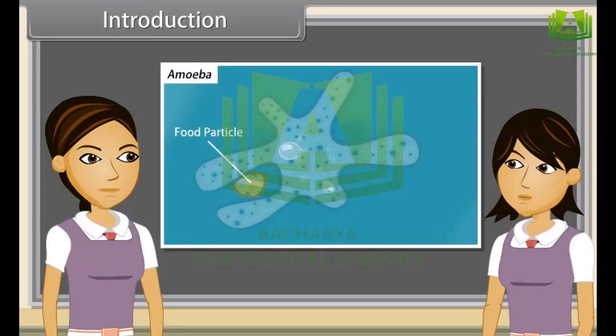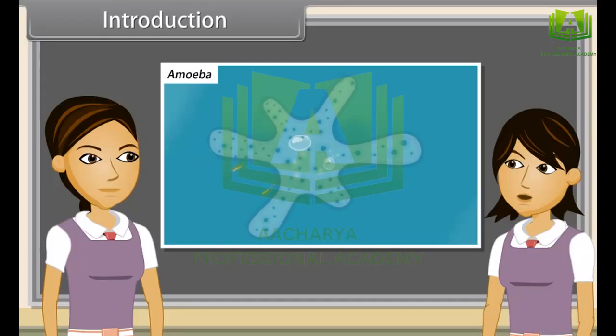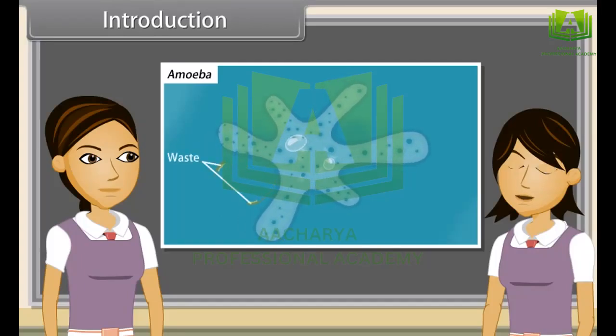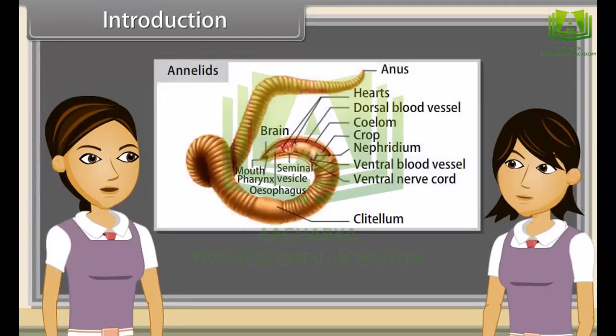The process of excretion is different in different organisms. Unicellular organisms remove these wastes by simple diffusion from the body surface into the surrounding water. Example, in amoeba, it is done through the plasma membrane. While complex multicellular organisms use specialized organs to perform the same function. In Platyhelminthes, excretory organs are protonephridia, or flame cells, while in annelids, it is nephridia.